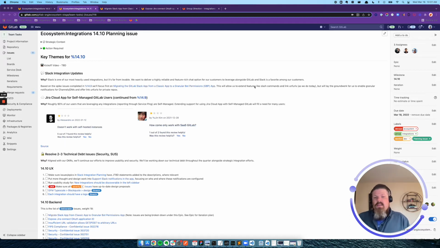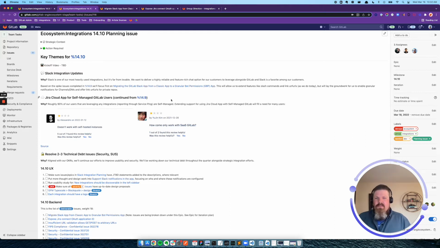The second spike was focused on access and authentication, what authentication flows and what data or security model is necessary for us to add features like personal DM notifications and link unfurling for private repos. So in 14.10, we identified that the best approach to start down this path, start extending and adding new features, is to migrate the existing GitLab Slack app from a classic app to a granular bot permissions app.